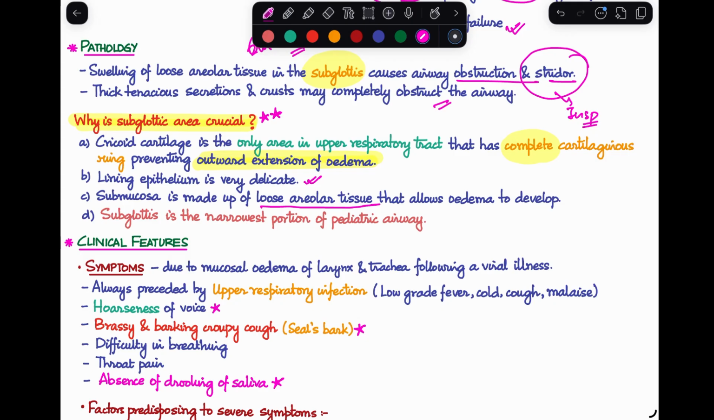Another important point, particularly for the pediatric airway, is that the subglottis is the narrowest portion of the pediatric airway. This is very, very important. I have a separate video where I have discussed the differences between the adult and the pediatric larynx; you can check it out there. This is crucial because the subglottis is the narrowest portion of the pediatric airway, along with the fact that it is a complete cartilaginous ring, so the edema cannot extend outwards, and the lining epithelium is very delicate. All of these are the reasons why the subglottic area gets narrowed in this disease.